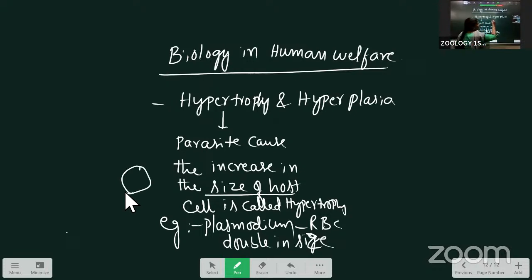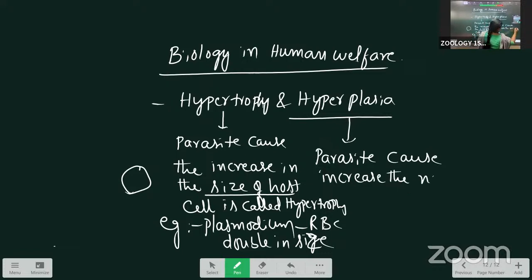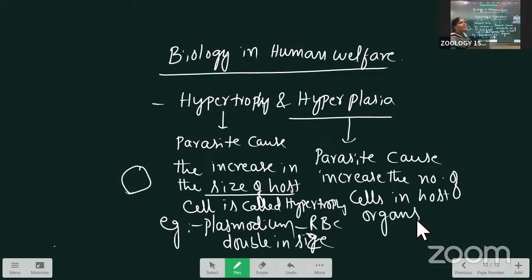What about hyperplasia? Hypertrophy means only one cell increases in size. But in hyperplasia, the organ becomes larger. Simply, the parasite causes an increase in the number of cells in host organs, so the organs become larger in size.